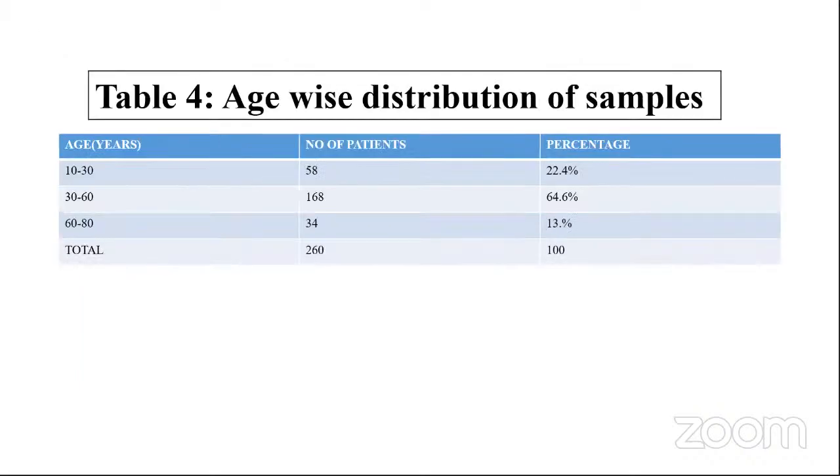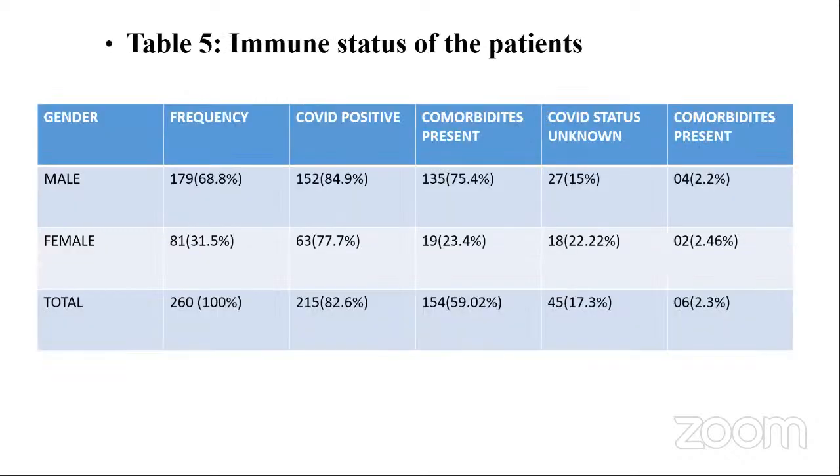This is the age-wise distribution of the samples. In here, 30 to 60 years age group, number of patients are 168, about 64.6%. Then comes 60 to 80 years age group patient. Then comes 10 to 30 years age group patients. This is the table which is about the immune status of the patients before the COVID.